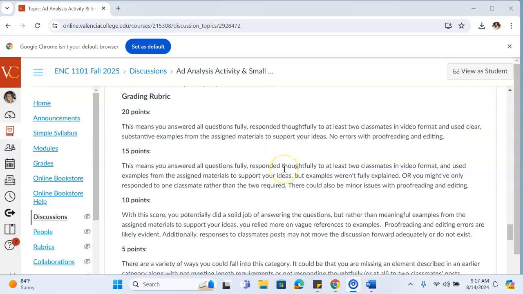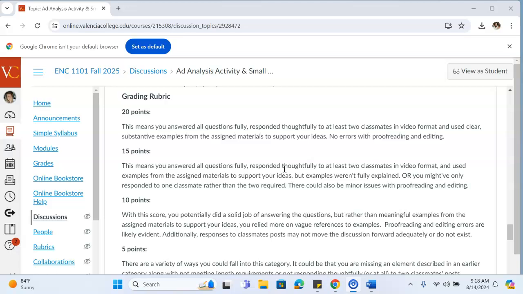For grading, you can earn up to 20 points. To earn full credit, you will have answered each question on your individual work thoughtfully. You will have responded to at least 2 classmates in video format, again, thoughtfully and substantively all throughout. And in your work, we will see basically no errors with proofreading or editing, or very few.